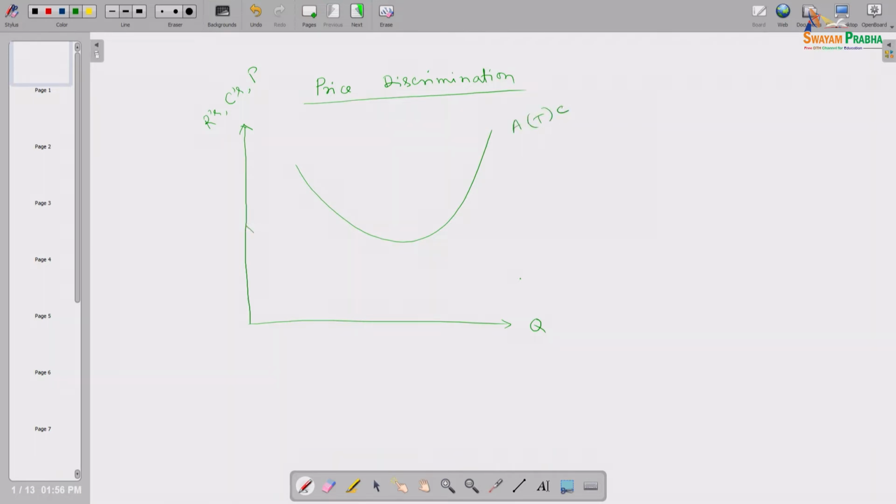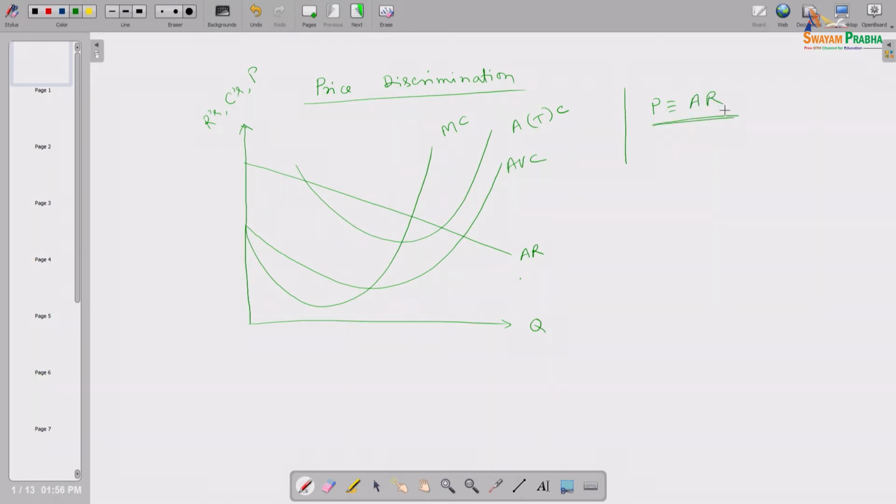Suppose, if it is a short run case, this is the average variable cost curve and this is his MC curve, marginal cost curve, and suppose this is the demand curve, the average revenue line, because that is the price line, and we said that price is identical to average revenue in any market.